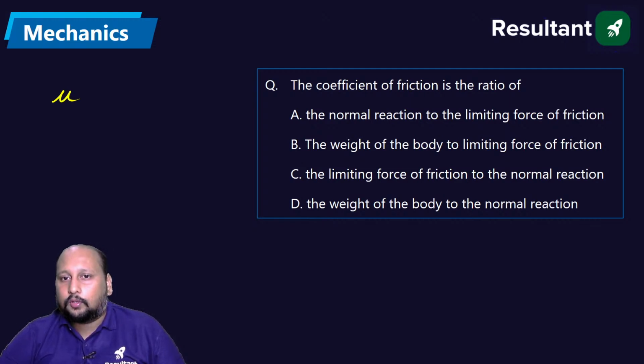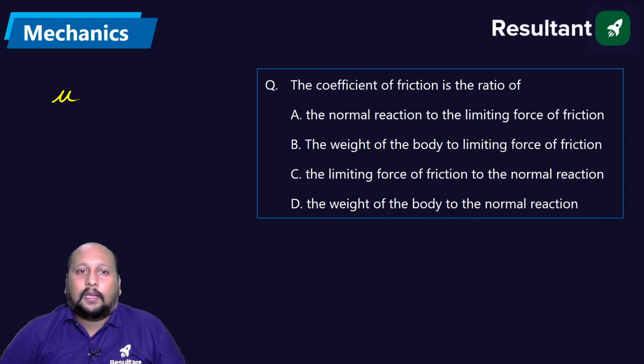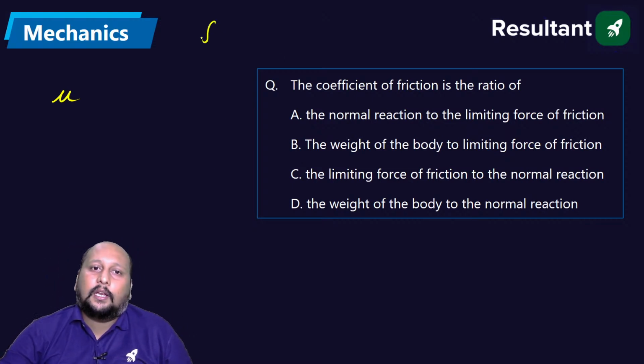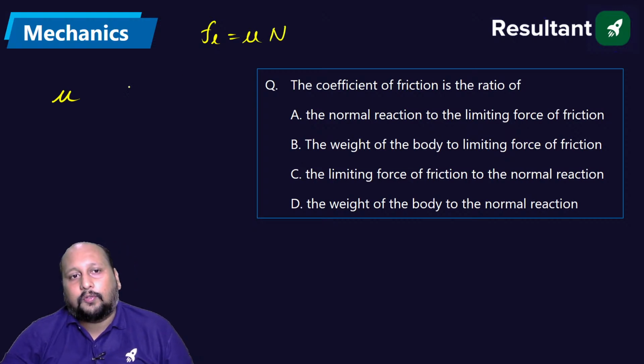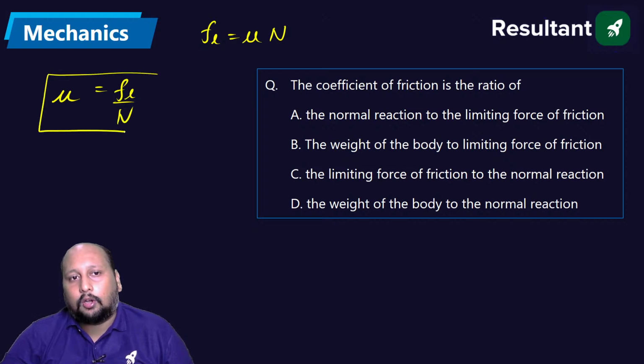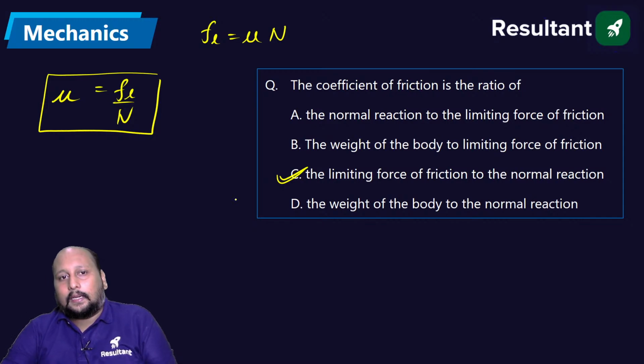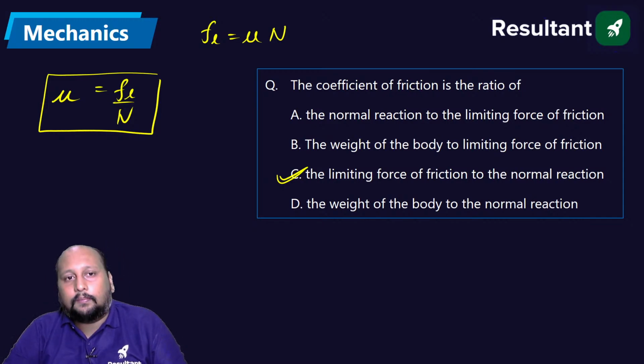Limiting friction force to the normal reaction. Remember, what was Newton's law of friction? Limiting friction is equal to mu into N. So coefficient of friction can be written as limiting friction by the normal reaction. Option C is the correct answer. Limiting friction by normal reaction, right?